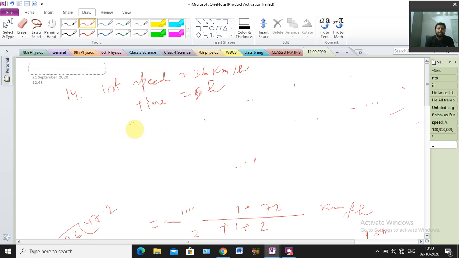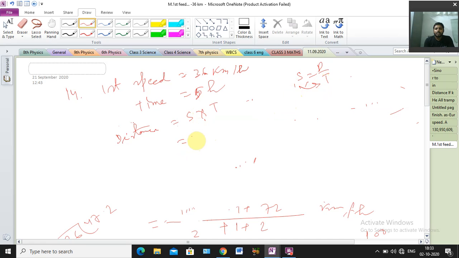Okay, so from here we have to find out what? We have to find out distance. Distance equal to what, sir? Distance equal to speed into time. Clear? Because we know that speed equal to distance by time, so that's why distance equal to speed into time. Understood? Okay, just find out.